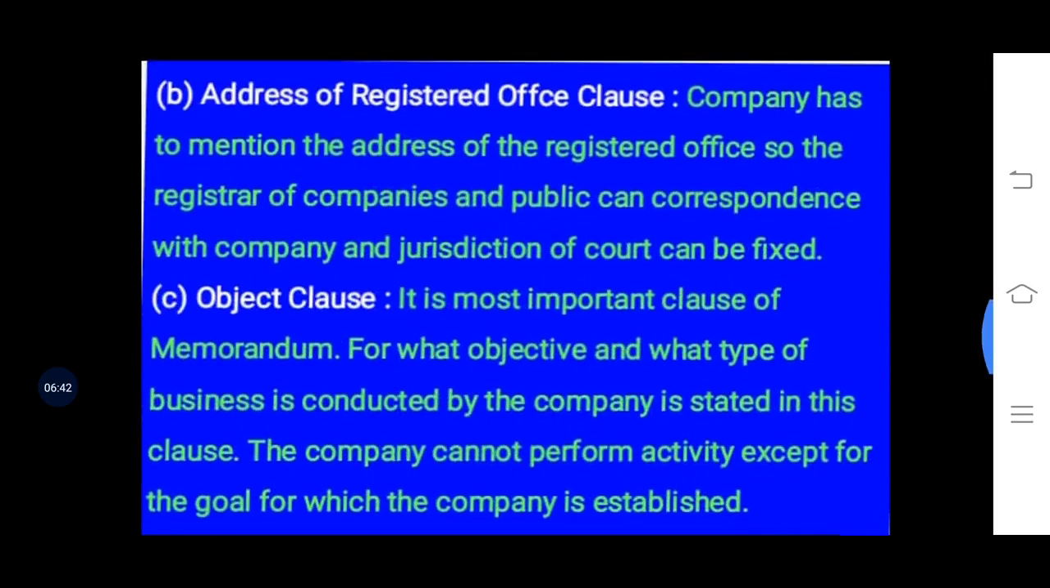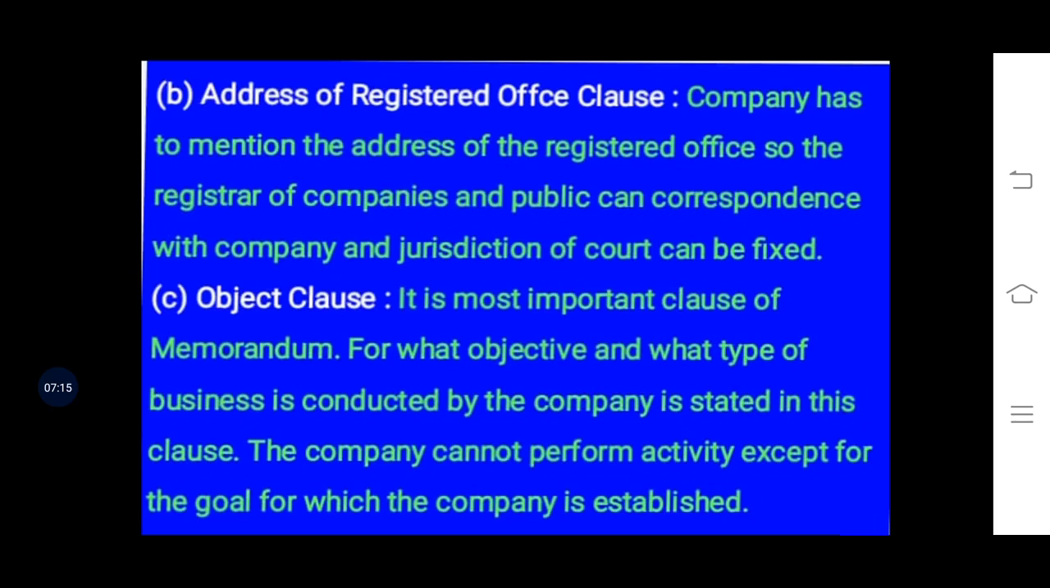Second is the address of registered office clause. That means the company has to mention the address of the registered office, so that the Registrar of Companies and the public can correspond with the company, and the jurisdiction of court can be fixed. All the correspondence of the company and jurisdiction of court are sent to the registered office.